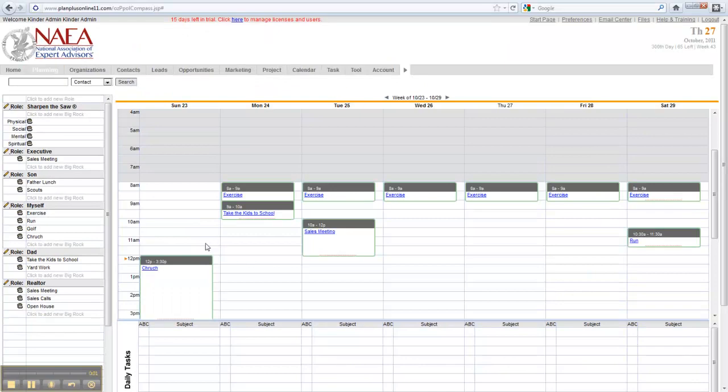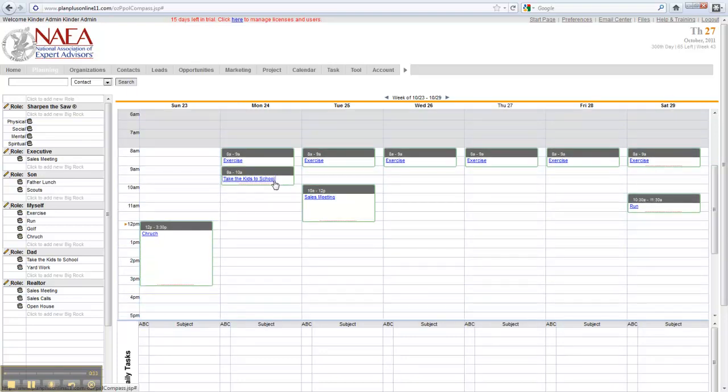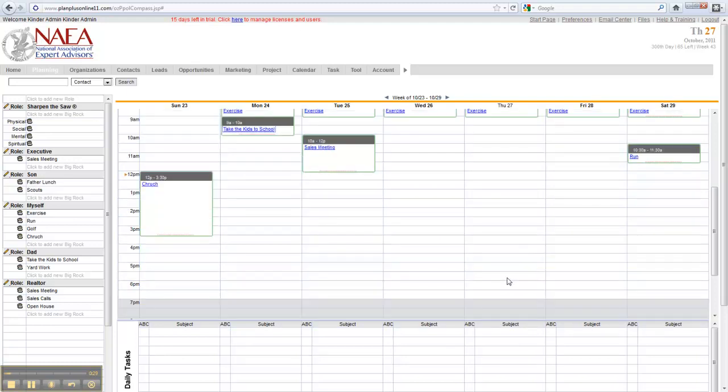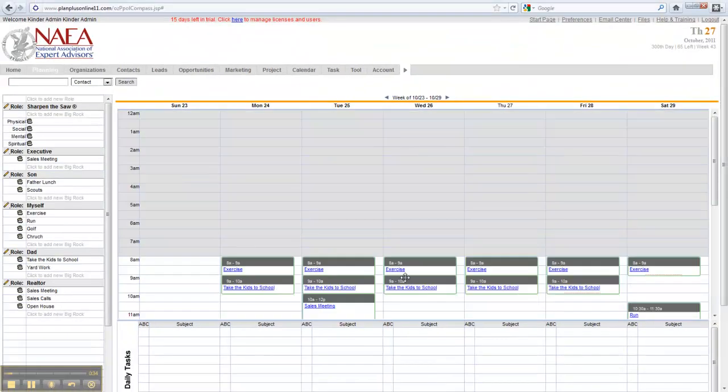As you can see, I've moved a little bit forward and I've added some more of these activities on the left to my calendar. So one of the great things about Expert Advisors CRM is this planning module. And the idea here is, again, to list all the activities that you have in your weekly or monthly calendar, and then to lay those out onto your calendar. Now one of the fun things is, okay, my son has scouts and he's going to go to scouts on Thursday at 5 o'clock, and you can actually drag that to Thursday at 5 o'clock, and then you can expand the appointment for the 2 or 3 hours that he's going to be there.